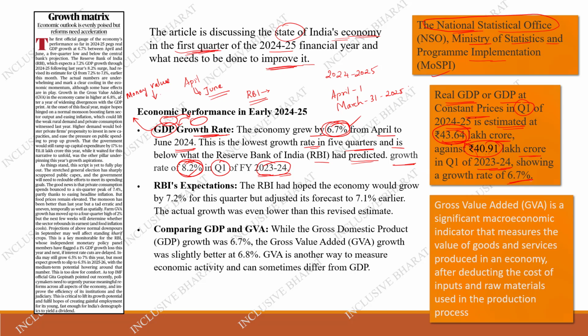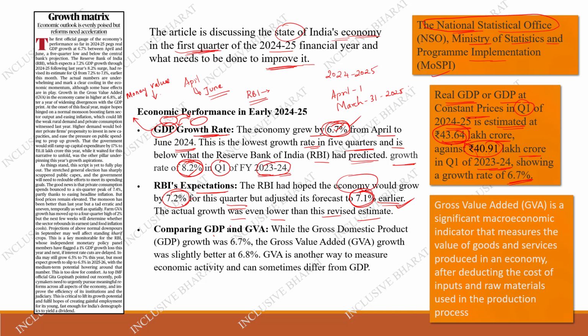So from here if you compare, it is 6.7%. See, what was the RBI's expectation? RBI had expected that the economy would grow by 7.2% for this quarter, but adjusted its forecast to 7.1 earlier. So initially the RBI forecast a 7.2% growth rate and then they revised it to 7.1, but yet the GDP growth has not reached 7.1, it reached only 6.7. The actual growth was even lower than the revised estimate.